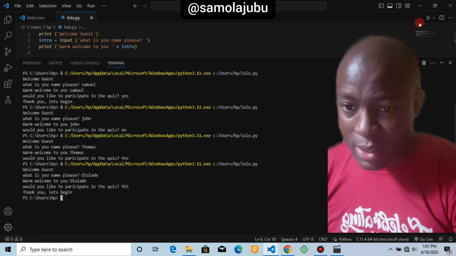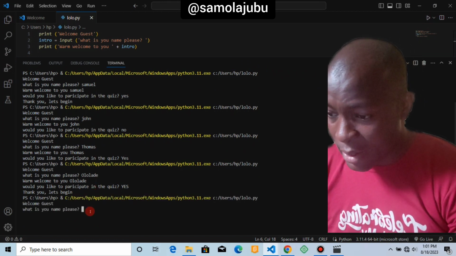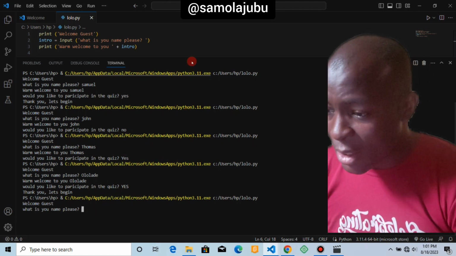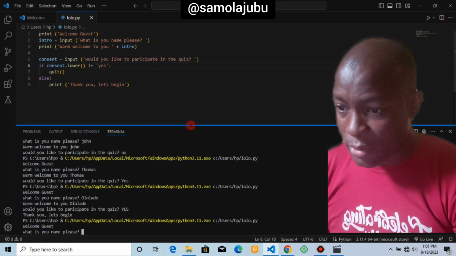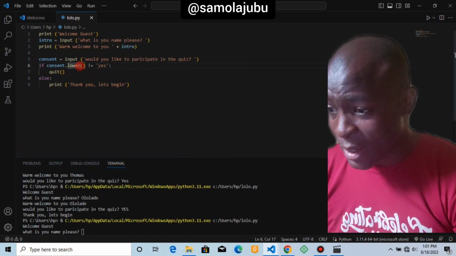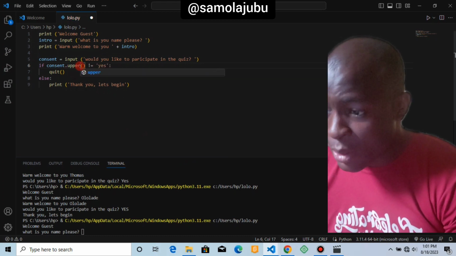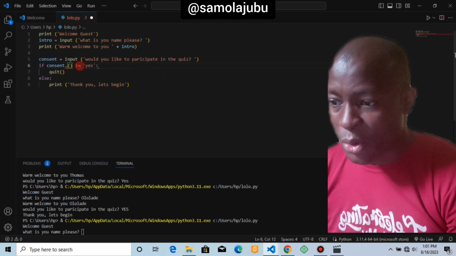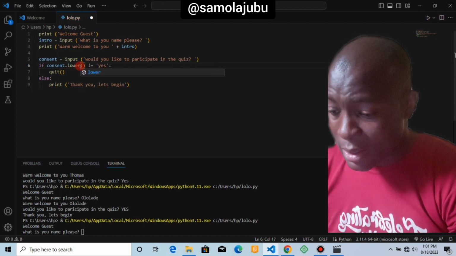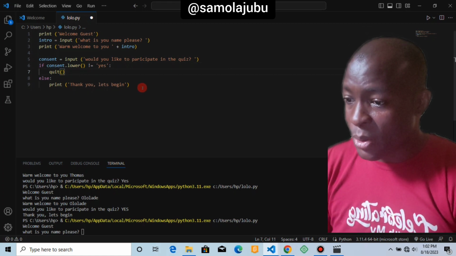But now since I have made it that way, every time you put any capital or small letter there, the program is going to run. So don't forget that, it is very, very important. That's a function. There is another one, you can say upper, depending on how you want it. You can go into the syntax lesson and know how all of that is. Okay, so I've solved that.